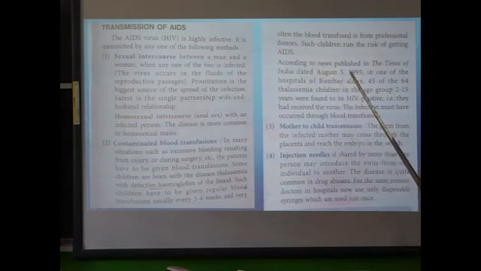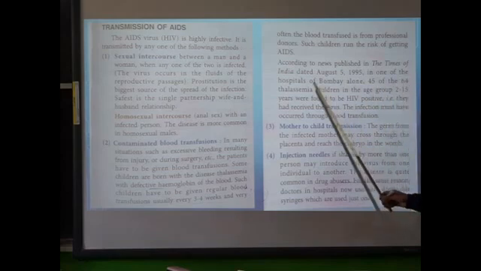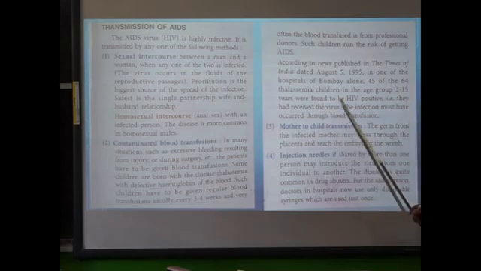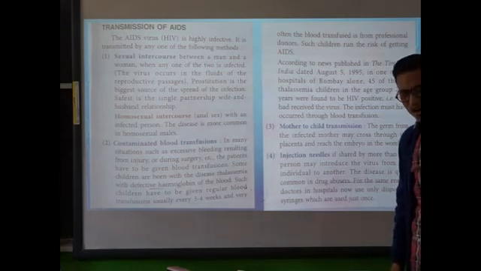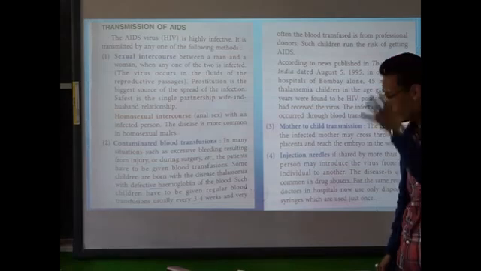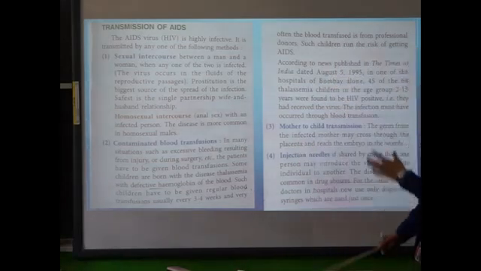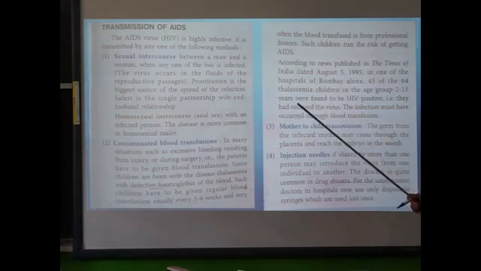Now, according to the news published in the Times of India, dated August 5th, 1995, in one of the hospitals of Bombay, 45 of the 64 thalassemia children in the age group 2 to 15 years were found to be HIV positive. How? Simply, the blood which was used for transfusion was already contaminated by HIV, and therefore those children were infected by the HIV virus and suffered from HIV/AIDS.